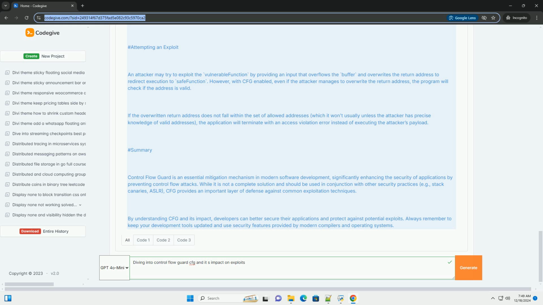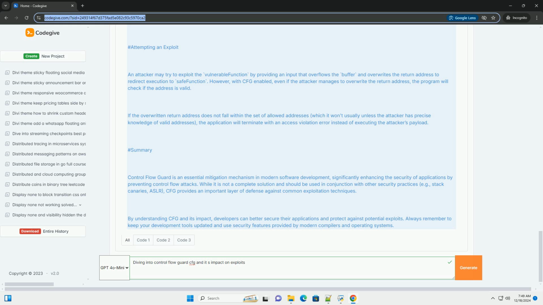Attempting an exploit. An attacker may try to exploit the vulnerable function by providing an input that overflows the buffer and overwrites the return address to redirect execution to safe function. However, with CFG enabled, even if the attacker manages to overwrite the return address, the program will check if the address is valid. If the overwritten return address does not fall within the set of allowed addresses, which it won't usually unless the attacker has precise knowledge of valid addresses, the application will terminate with an access violation error instead of executing the attacker's payload.